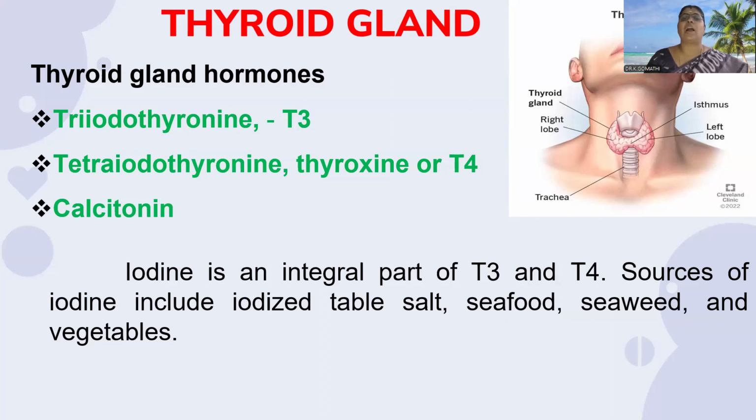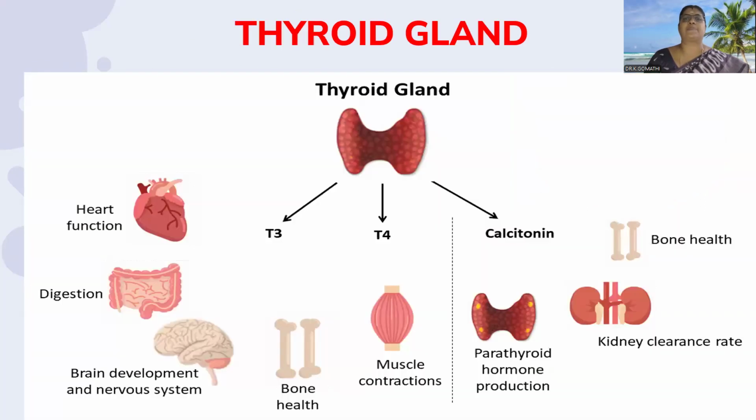Sources of iodine include iodized table salt, seafoods, seaweed, and vegetables. This provides a view on the different thyroid hormones and their functions. T3 influences our heart function. Also, it has an impact on our digestion, brain development, and nervous system. T4 has an effect on our bone health and muscle contraction. During walking, during speaking, everything, the muscle needs to contract, which is mainly regulated by T4.